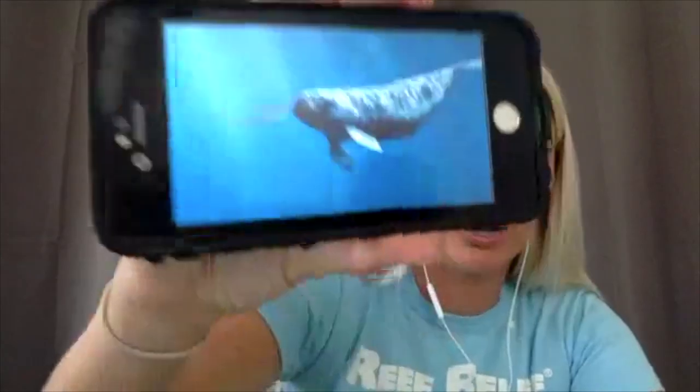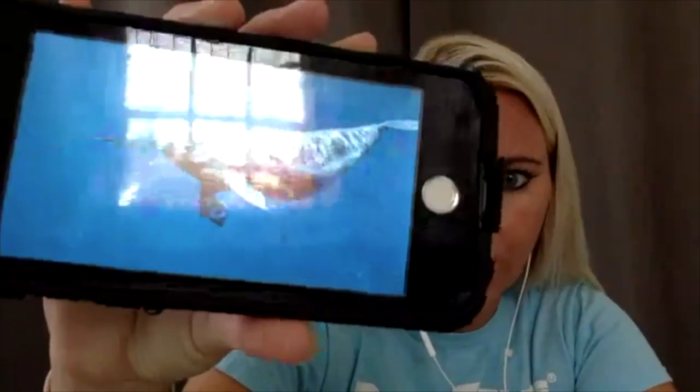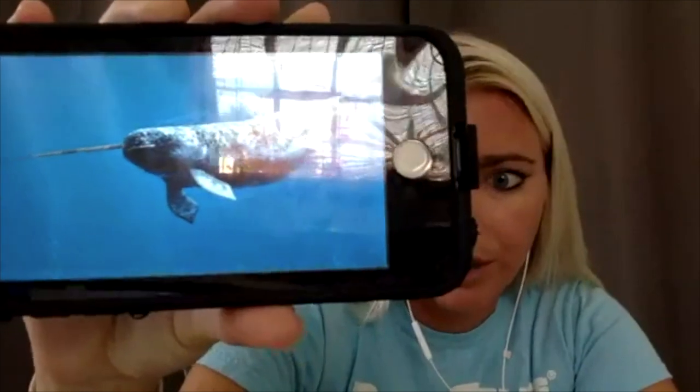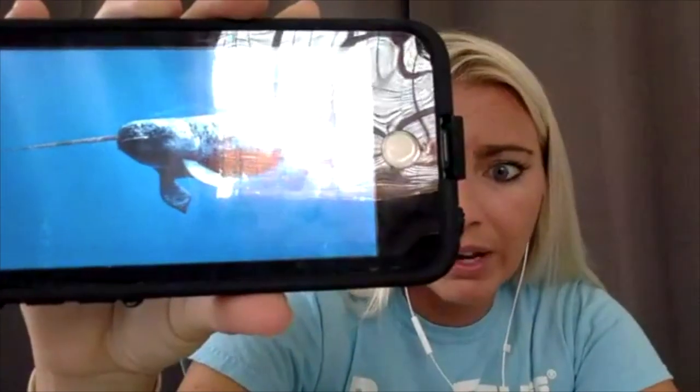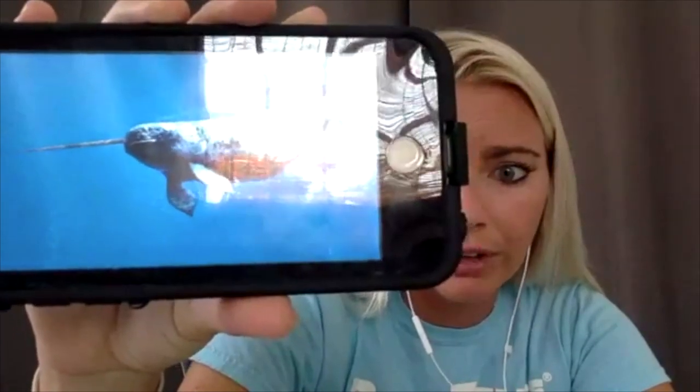So I will show you guys a picture of a narwhal really quickly, because they're really cool looking animals. Narwhal. So this is what a narwhal looks like. You can see that tooth out in the front. So that tooth again can get to be 10 feet long. And some researchers actually think that they have 10 million nerve endings inside that tusk.